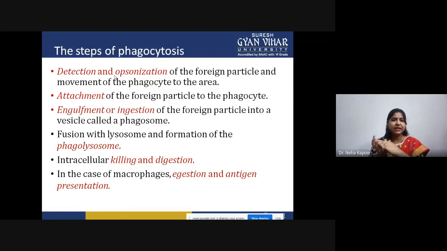Then once it is attached, pseudopodia formation would be there, and the phagocyte will engulf it. Once the engulfment is done, the phagosome would be formed. Then it will fuse with the lysosome to form the phagolysosome. Then intracellular killing and digestion mechanisms would be operating, and last would be egestion. Egestion means ejecting out the residual body.